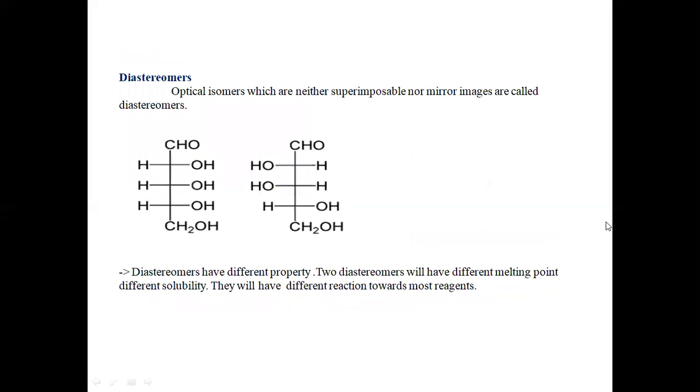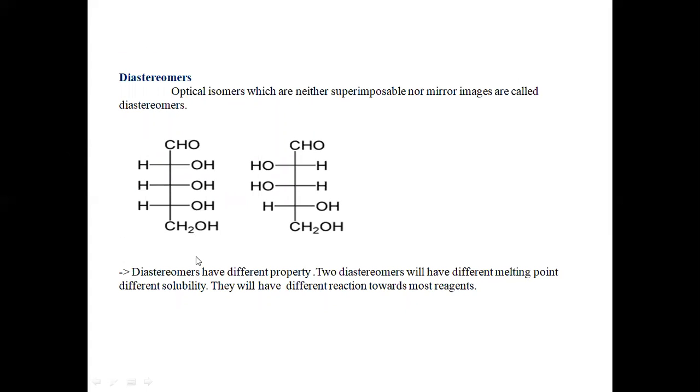Next, we'll see the second type, that is diastereomers. Optical isomers which are neither superimposable nor mirror images are called diastereomers. Means these are the optical isomers which are not superimposable and not mirror images of each other. If I am taking two compounds, they will not be mirror images of each other, as well as they will not be superimposable on each other.